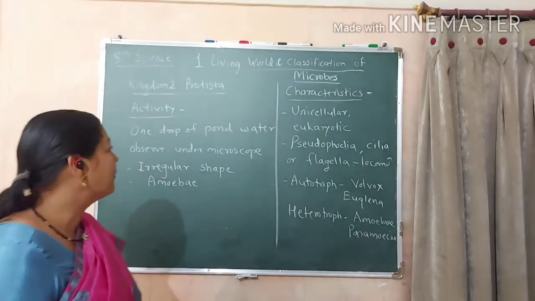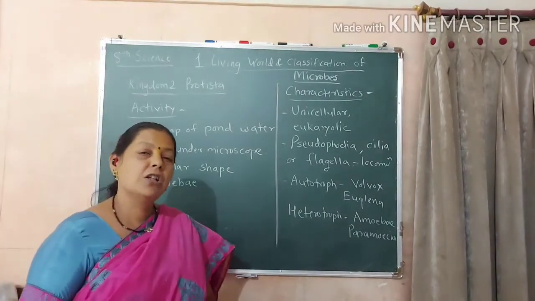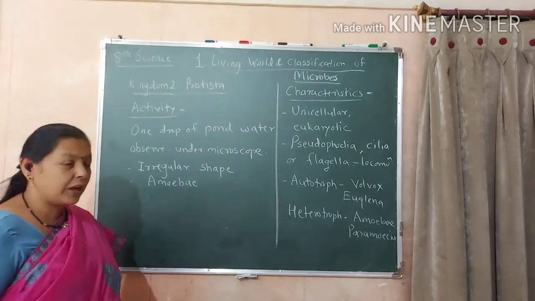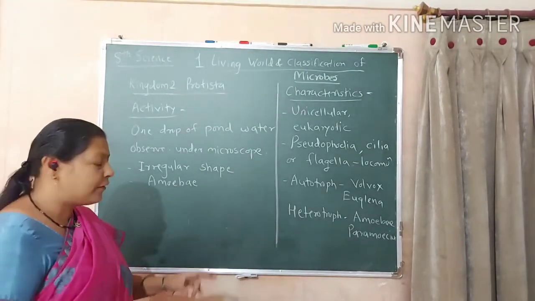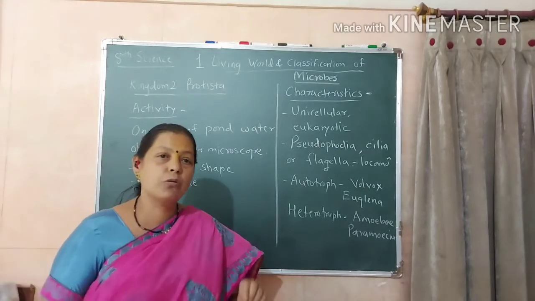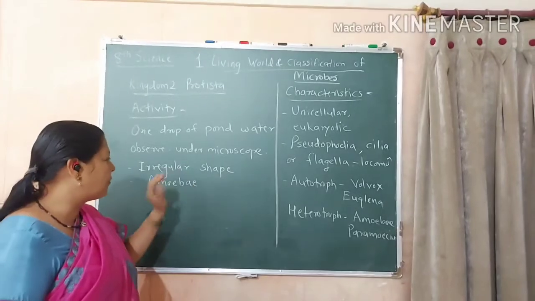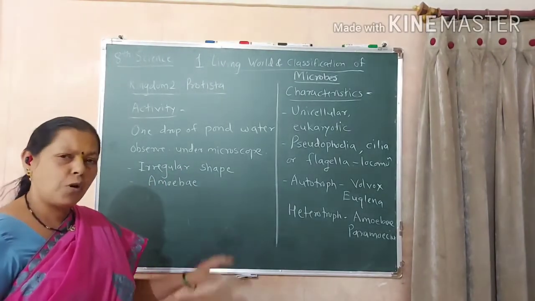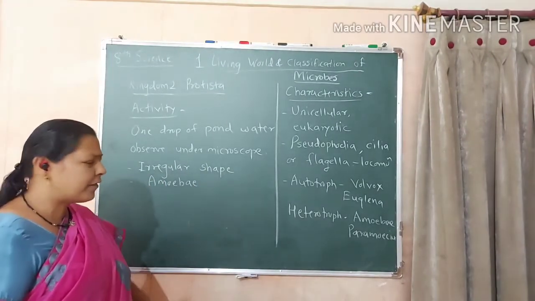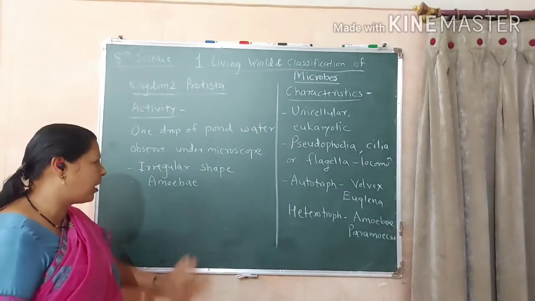Now second kingdom is kingdom Protista. Again one activity is given. Now in this activity we have to take 1 drop of pond water and place it again on a glass slide. Again we have to put a glass cover slip on it and observe under the microscope. So what is the observation? Observation is that some microorganisms having an irregular shape are observed.